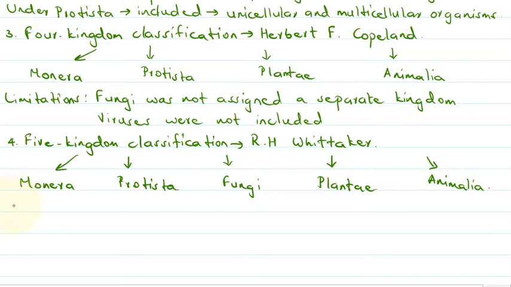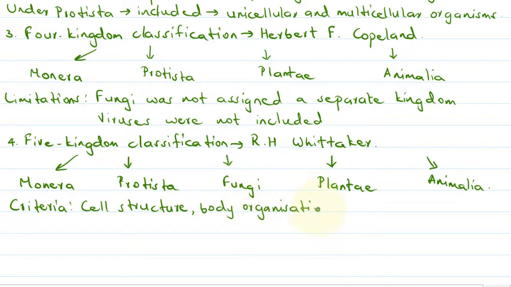So the main criteria for this kind of classification was cell structure, body organization, mode of nutrition, then reproduction, and phylogenetic relationships.